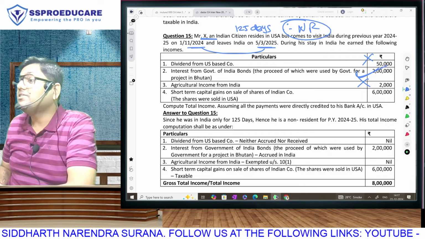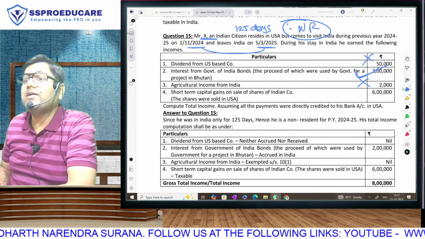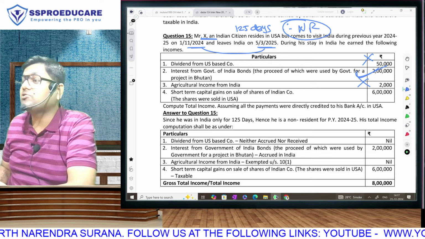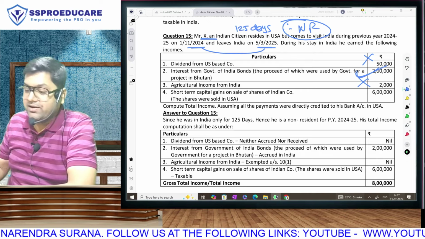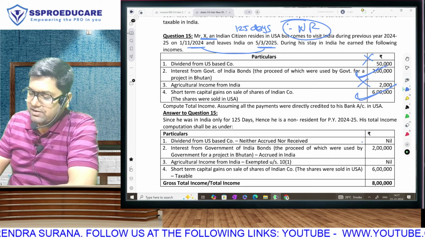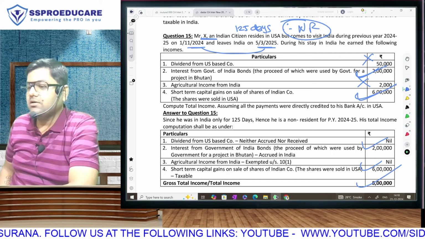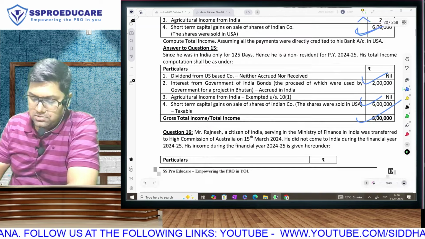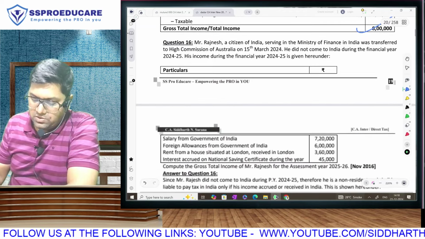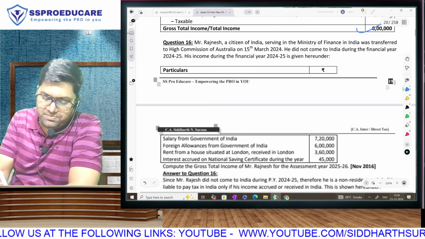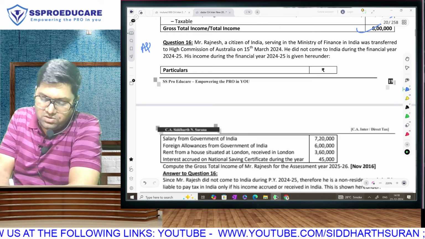Why? Because the asset is located in India. Remember that Apple Google story? If the asset is located in India, it is Indian income. So effectively 2 lakh plus 6 lakh, 8 lakh will become your taxable income. Understood everyone? Fantastic.